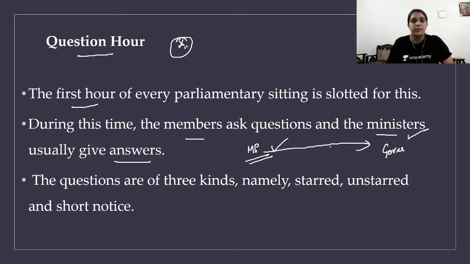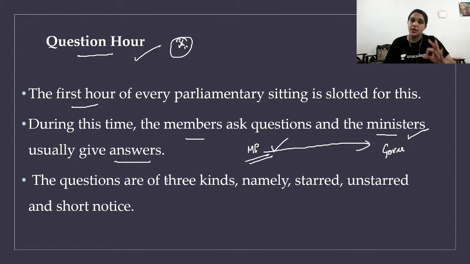And question hour is one of the devices which keep democracy intact. So in terms of mains, if there is any question like, write about Indian democracy and the important factors that keep Indian democracy a success, obviously you should write about question hour, because this is the place where the people can ask questions to the government. Here people in the sense the representatives of people, who are nothing but the members of parliament.